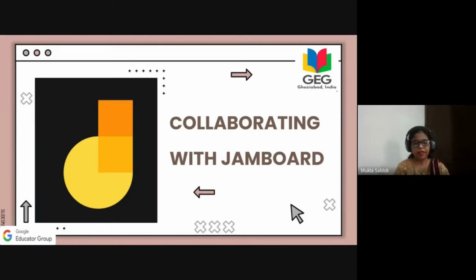We can ask our students to work in collaboration through this Jamboard, and I'll be showing you how to do these collaborating activity options of Jamboard. I hope you will learn something new with this GG session.